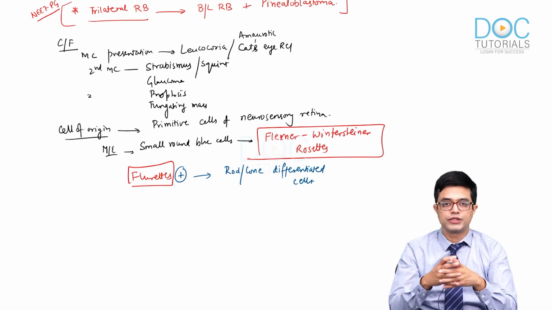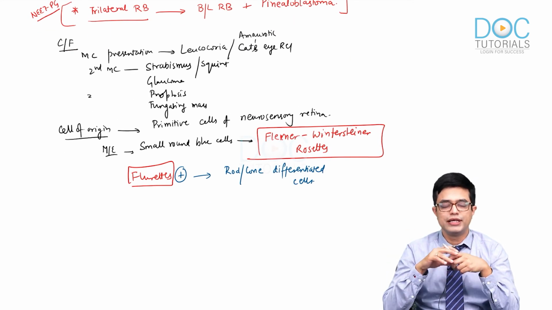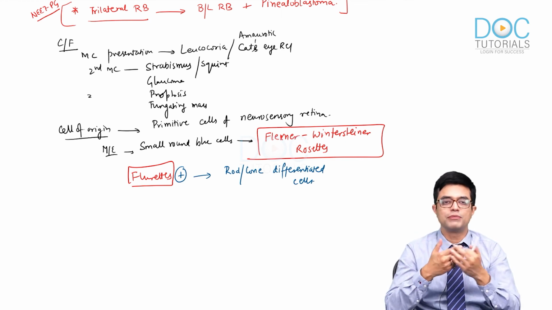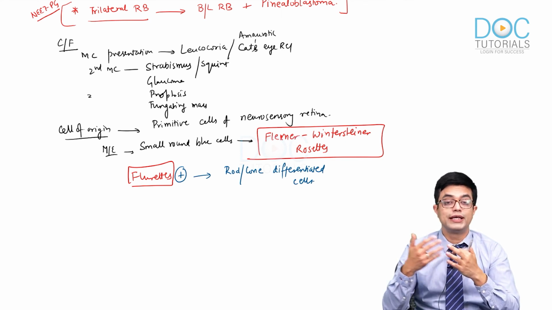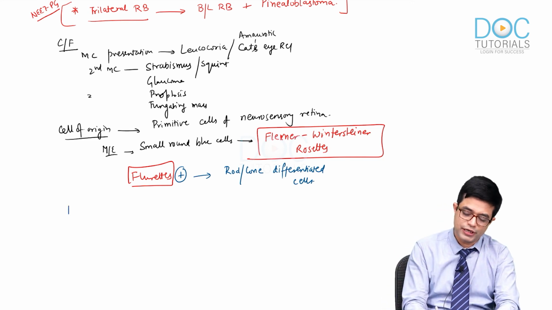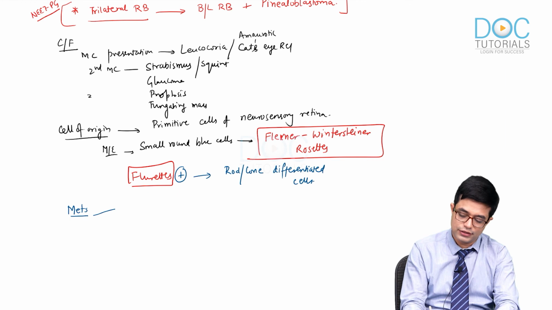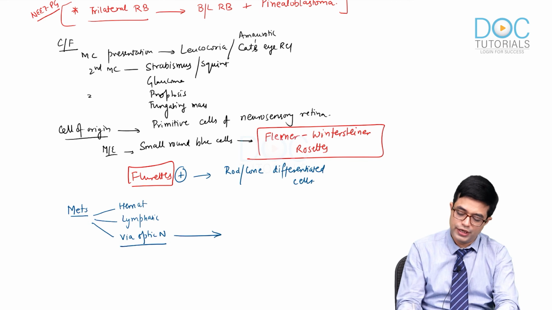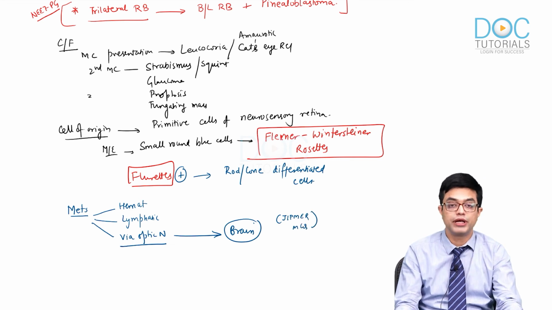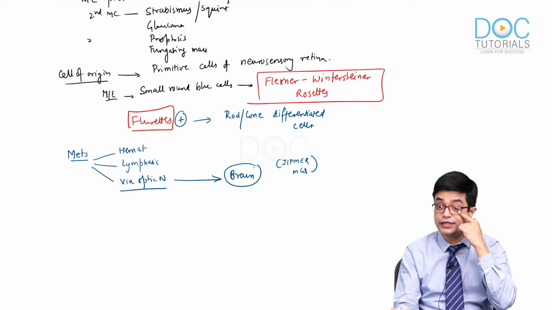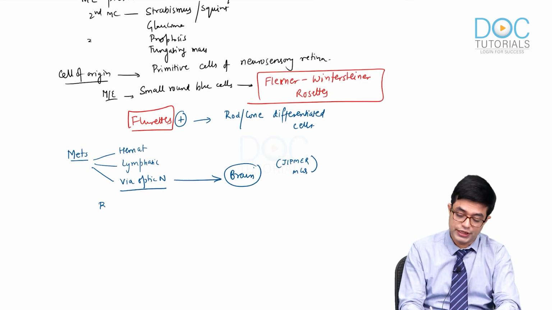For the sake of diagnosis, of course, it is an ophthalmology topic, so I'll not go into details. You have read that you need to do ophthalmoscopy, X-ray, CT and MRI to look for spread. How does the spread happen? Metastasis occurs through the hematogenous route, the lymphatic route, and via the optic nerve. Via the optic nerve, where does it go? It goes to the brain. This is your JIPMER MCQ. So via the optic nerve, it will spread to the brain. Just like in the case of Wilms tumor, here also biopsy is contraindicated.